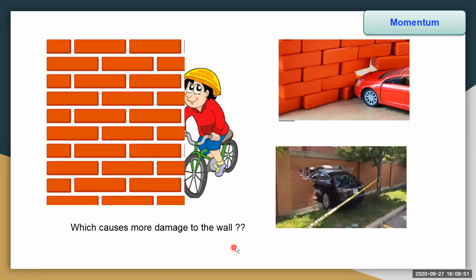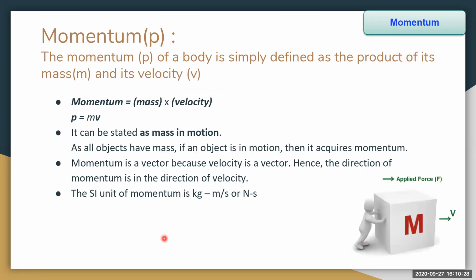Here we see a boy is hitting the wall with the bicycle, and in the other picture the car is hitting the wall. Which causes more damage to the wall? Naturally, the car damages the wall more because of its heavy weight, and this mass has velocity, moving with more speed. Therefore, it damages the wall heavily.